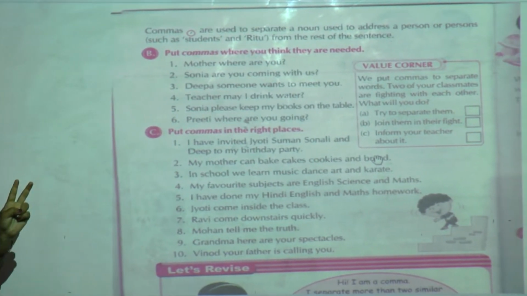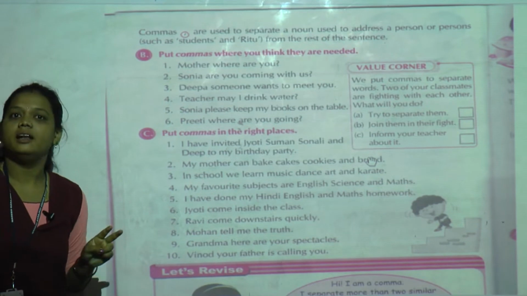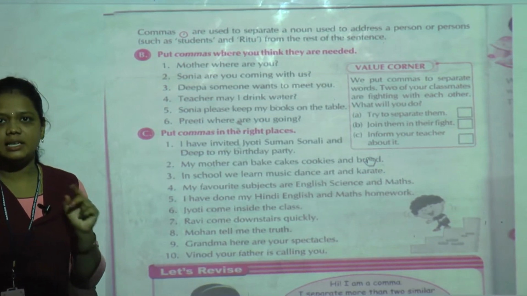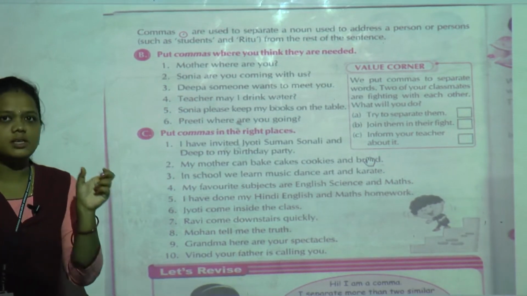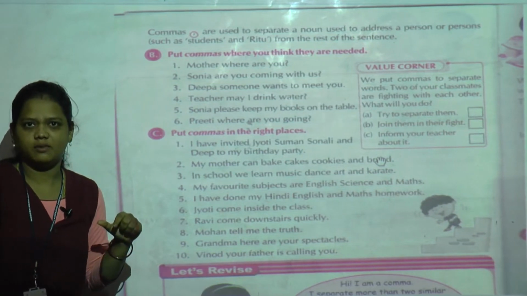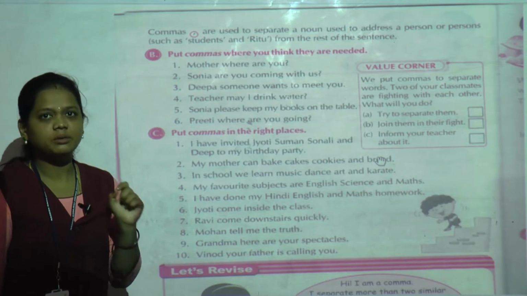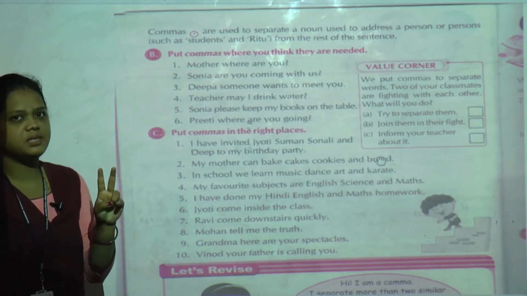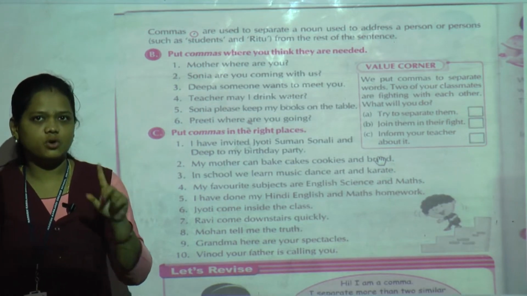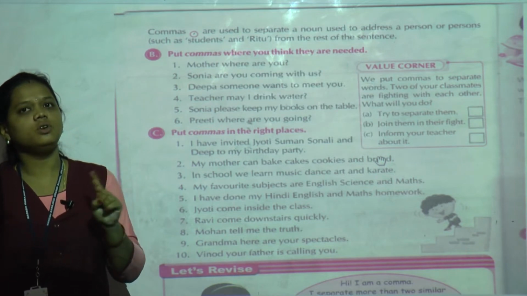See here, two examples are given: students, please listen to me. After students, a comma is given. Then Ritu, please pass me the bag. So these two names are given. After students, comma. After Ritu, comma.